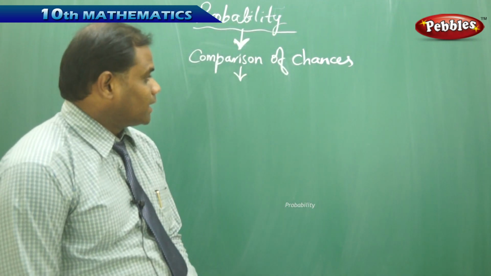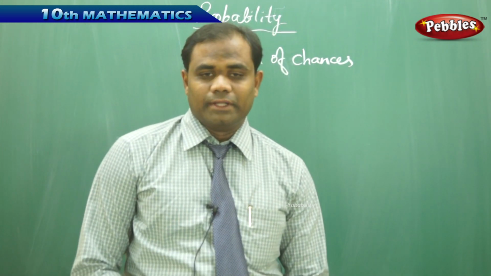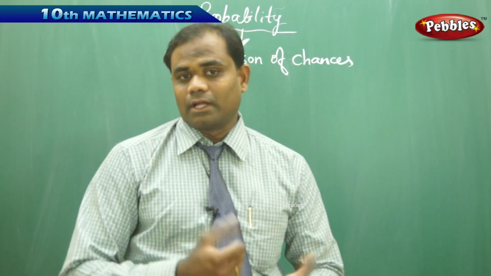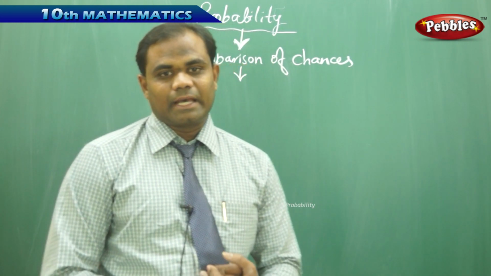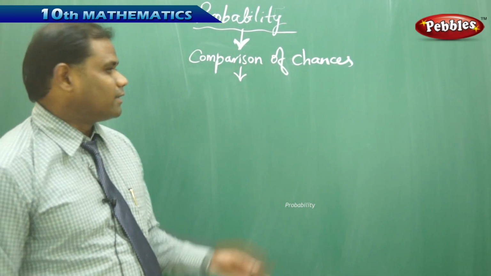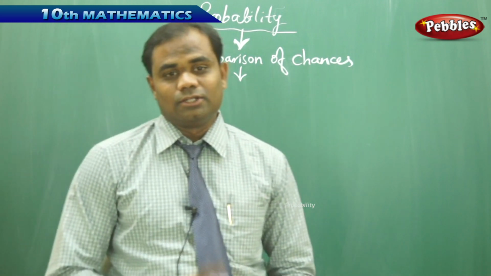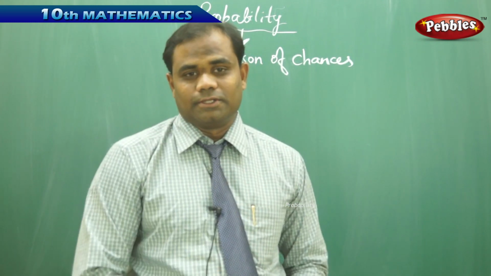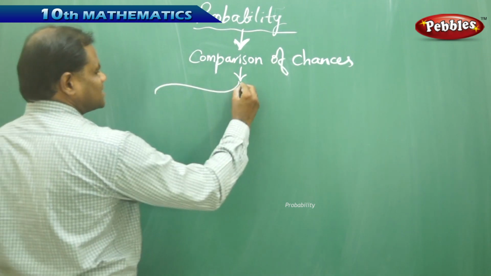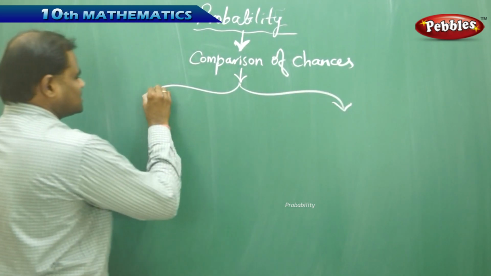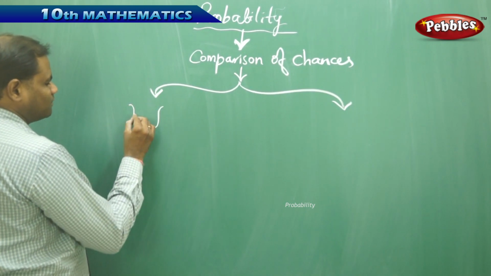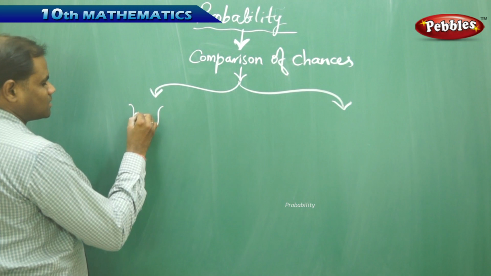So let's see how I can compare the chances with the same example as I considered, with a bag containing different colored balls. Let's recap the previously done problem and then identify how we can compare the two chances or the two probabilities. I take the two examples with the bags, each containing 6 balls.